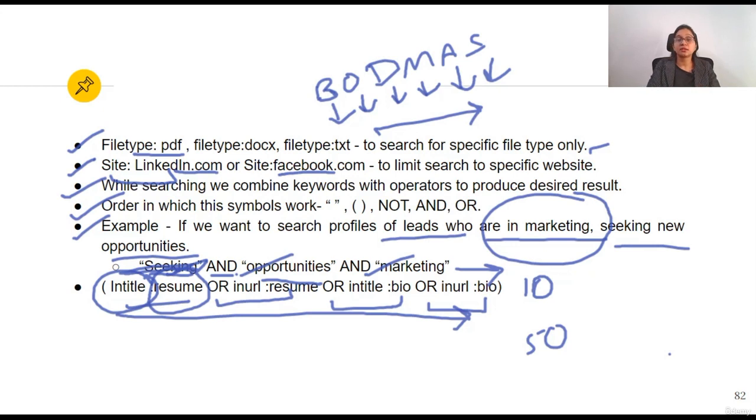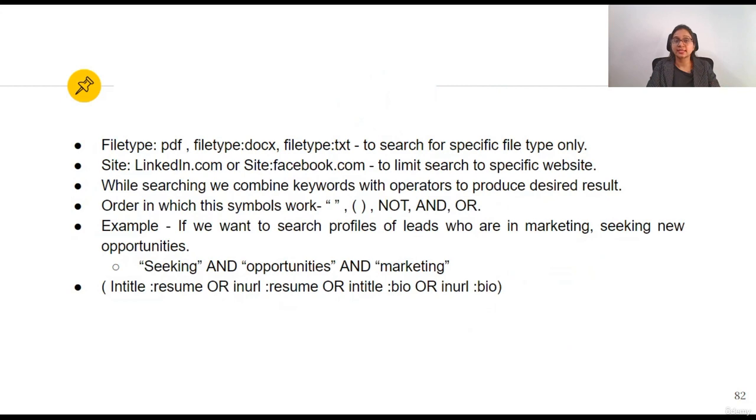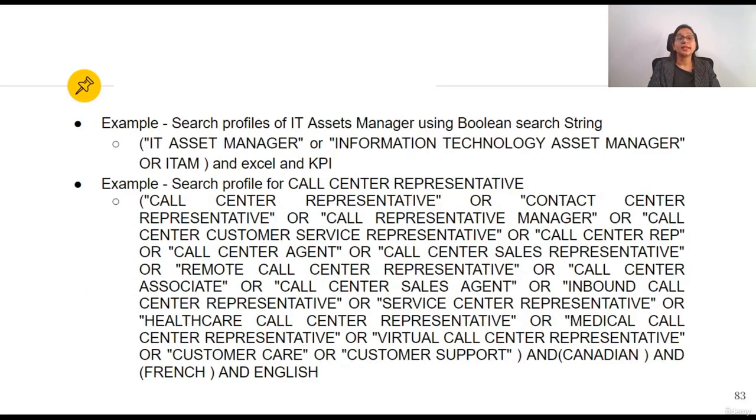Now we'll take up two examples. Also, Boolean search strings are not case sensitive. We can use capital letters or lowercase letters; both ways are fine. Now, search profiles for IT asset manager using a Boolean search string.